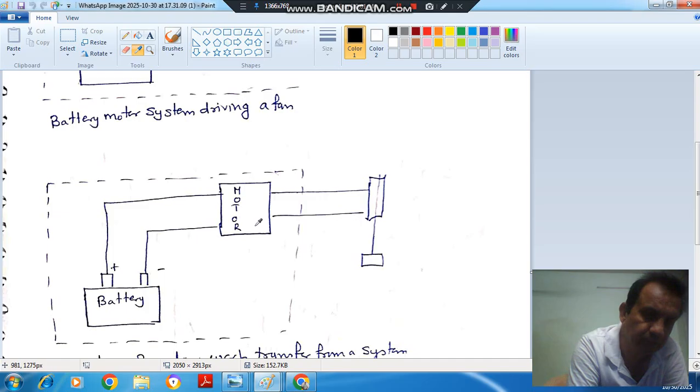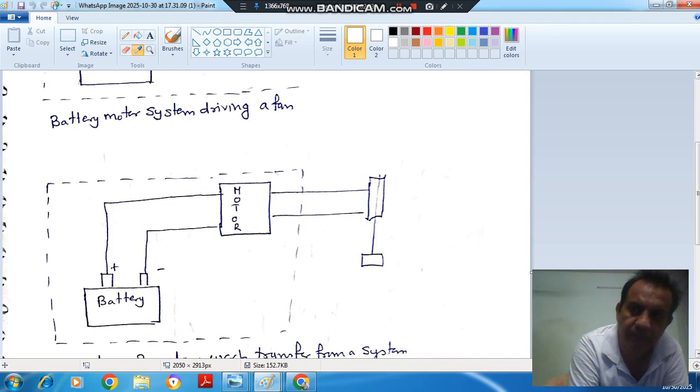So suppose this weight is lowered by our hand, then the motor will be driven by this weight, and this motor will then charge the battery. Then it means if this is the system, then work is done by this weight on the system. If the weight is moving up, then it is gaining energy, potential energy, then work is done by the system. When the weight is moving down, then it is losing its potential energy. So the work will be done by the weight on the system.